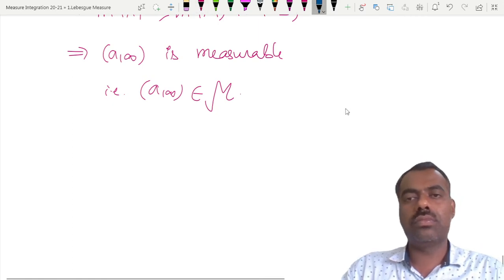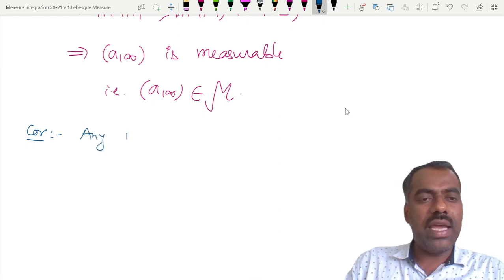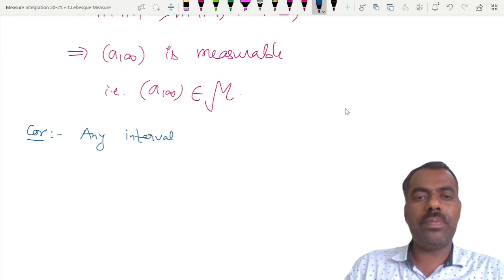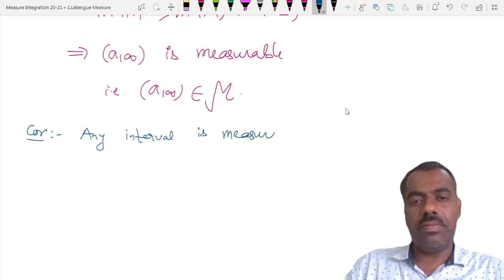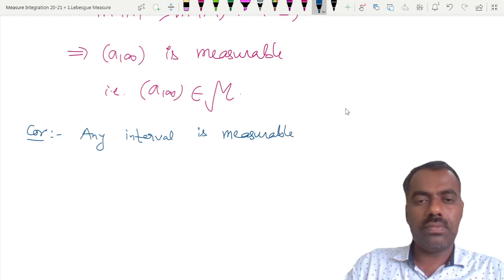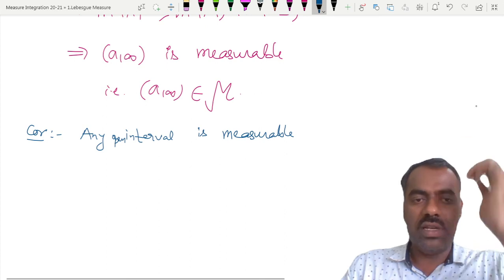Yes, sir. Now, as a corollary, we can prove that any interval, any open interval, is actually measurable.